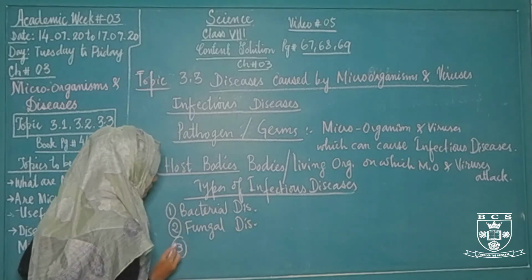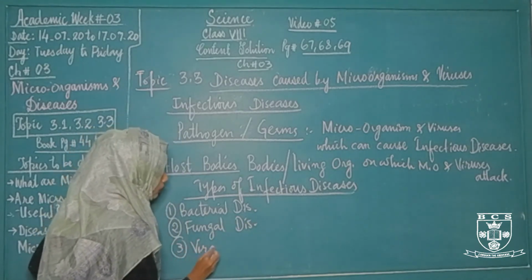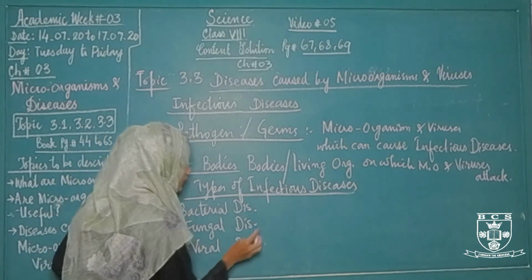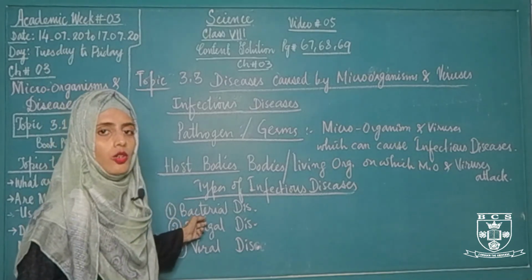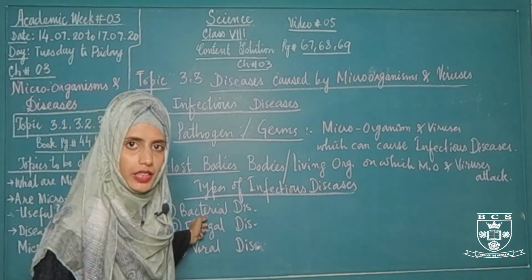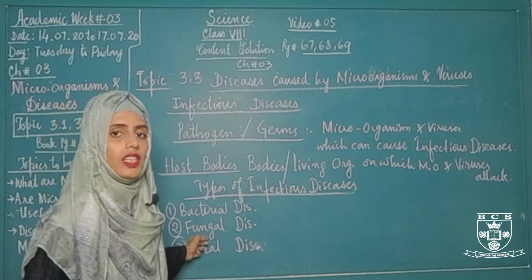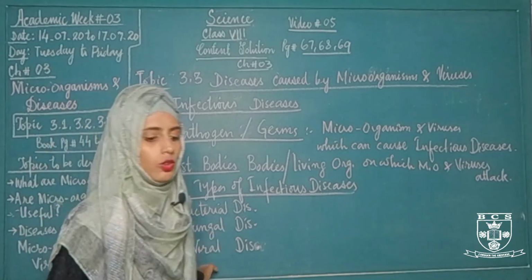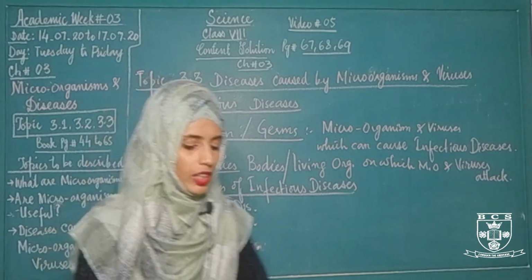Number 3, viral diseases. Bacterial diseases are those diseases which are caused by bacteria. Fungal diseases are those diseases which are caused by fungi. Viral diseases are those diseases which are caused by viruses.